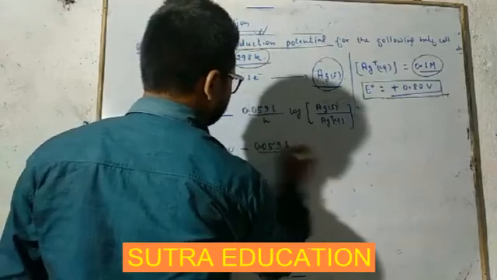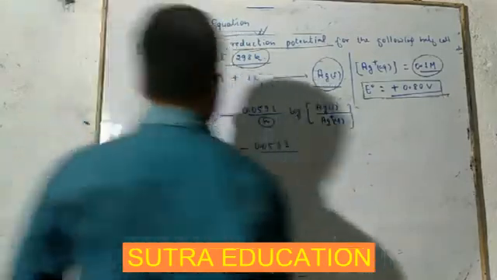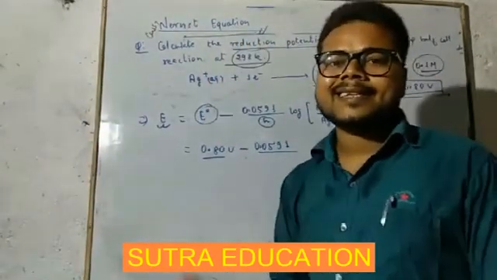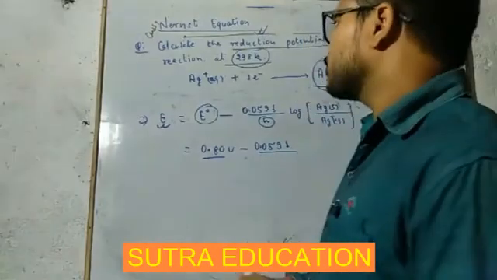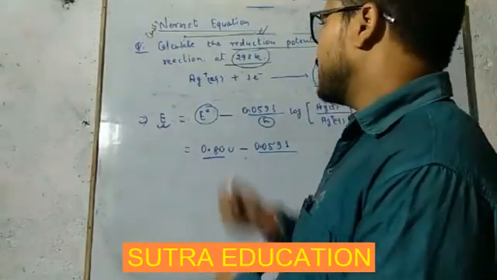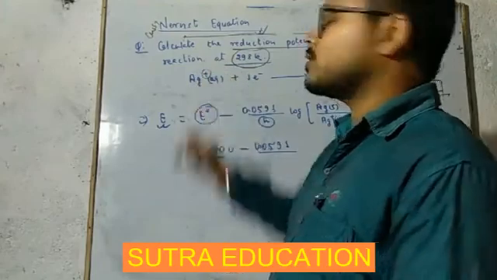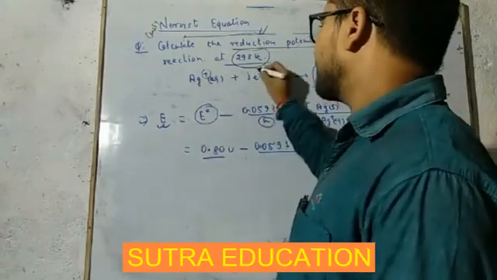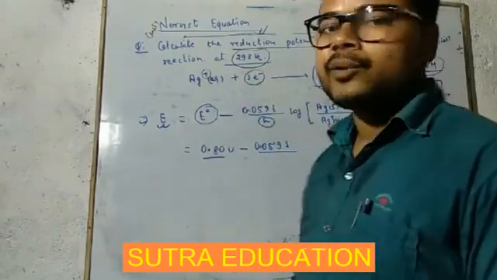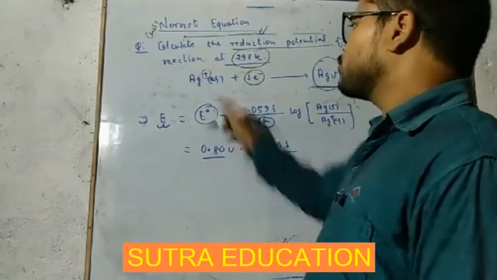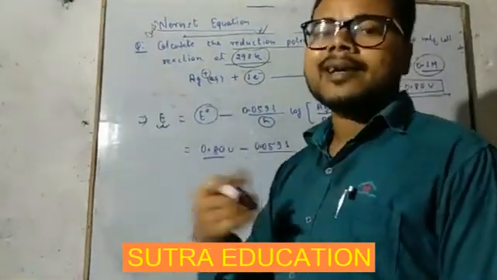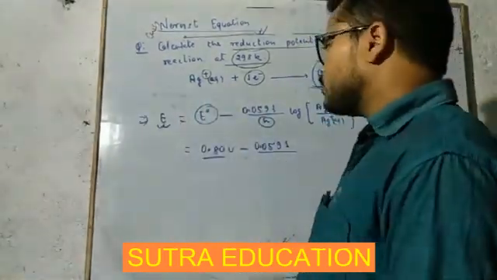0.0591. This n, I told you, is number of electrons exchanged during the reaction. So you can clearly see Ag plus means one electron is short here and it is accepting one electron and getting neutral as Ag solid. So one electron is exchanging here. So n is equal to 1 here.